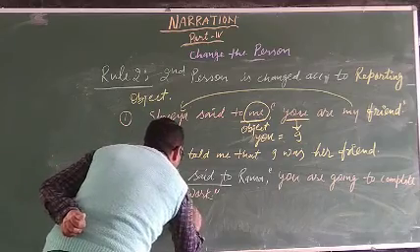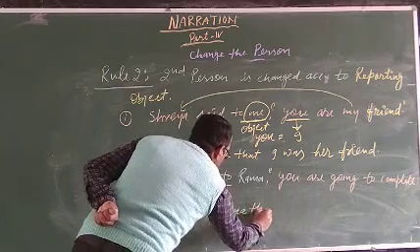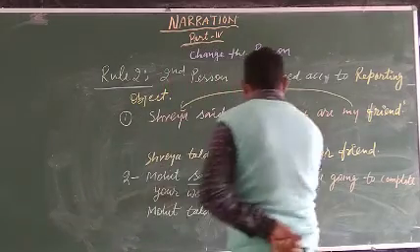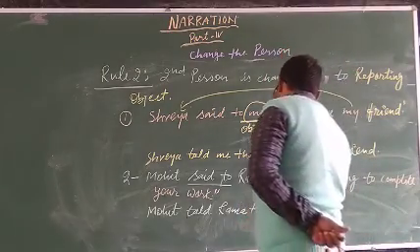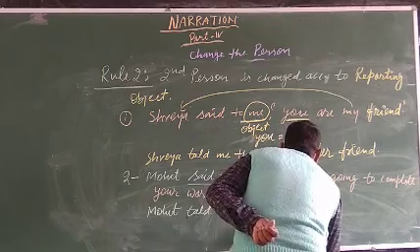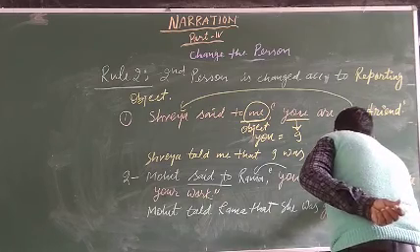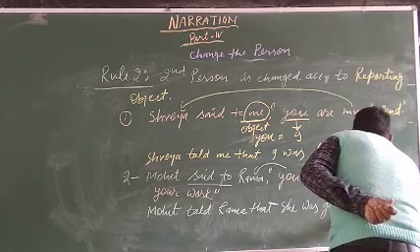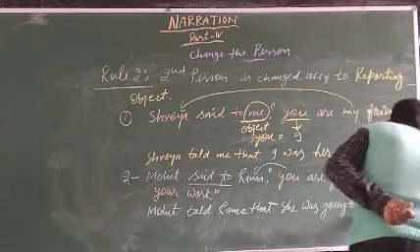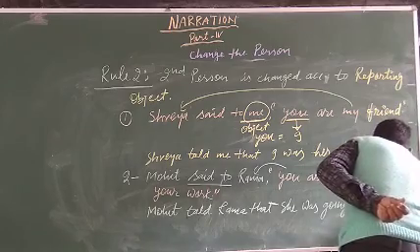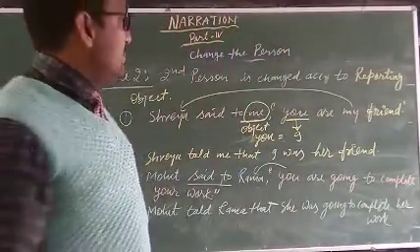Mohit told Rama that, you change according to Rama. Rama is a girl, so for girls we use she as a subject. She was going to complete her work. I think you understand how to change the second person in case of no object.